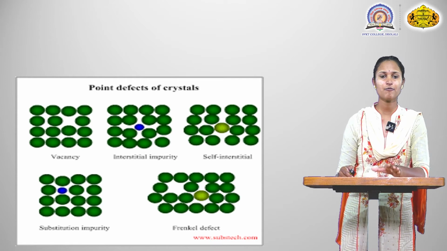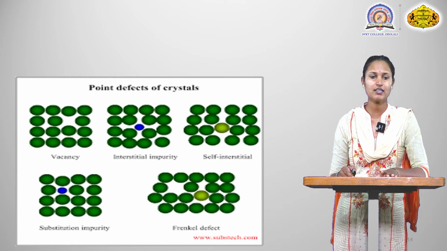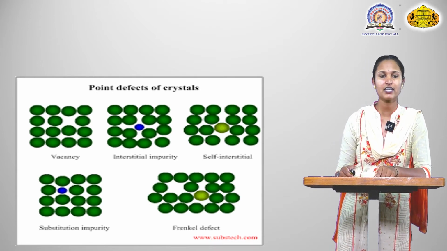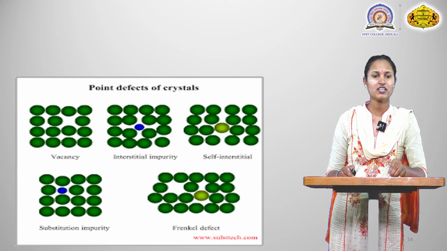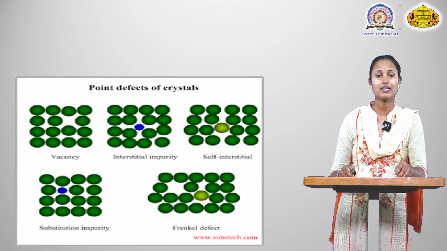This is the diagram for the point defects of a crystal. The sub-points, first is the vacancies diagram. Vacancies means the missing of atoms, or the position changes for an atom in the crystal lattice structure.